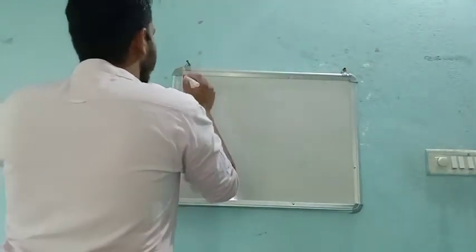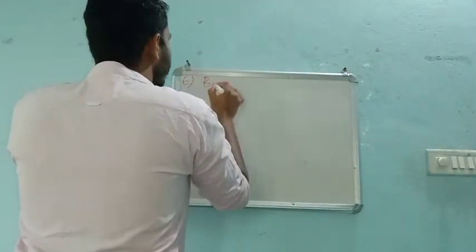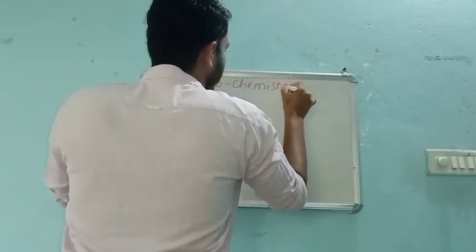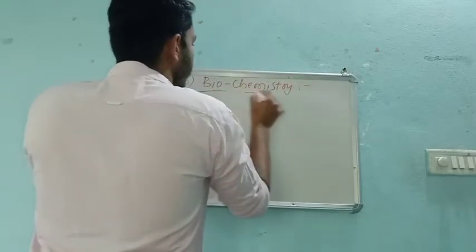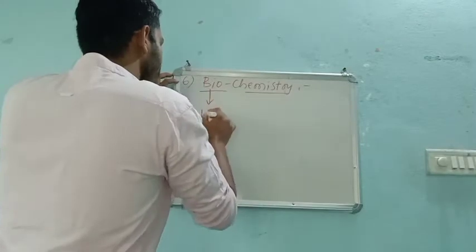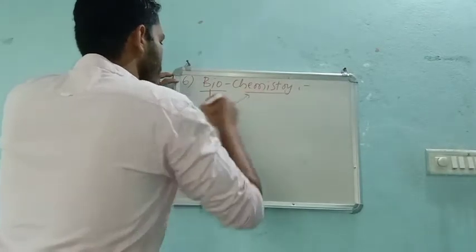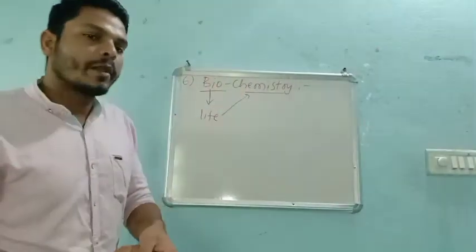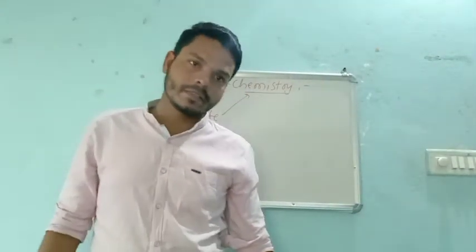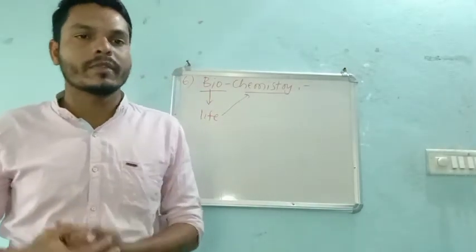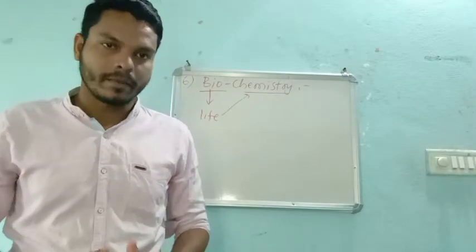And finally, one more very important part, that is biochemistry. So for me, this is again very important. Bio means what? Life. Life chemistry, we can say. Human beings are living things. That means life is there in us. If there is no life, then definitely we will stop everything.